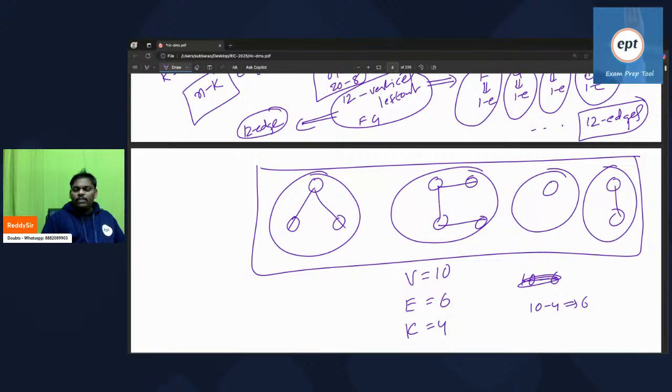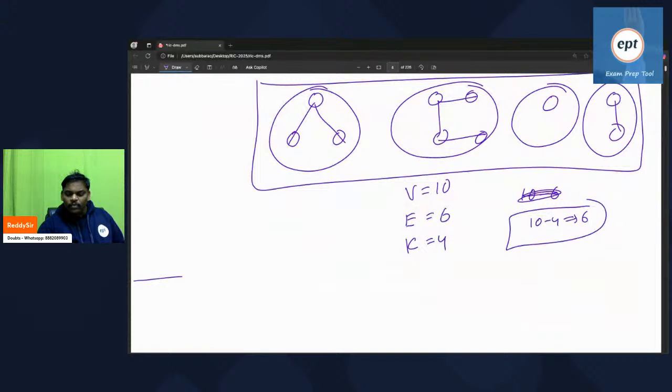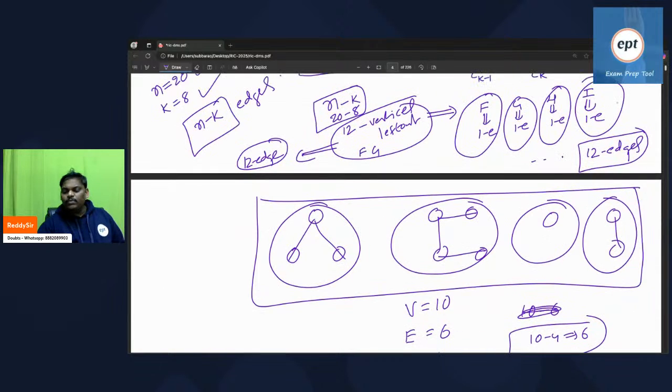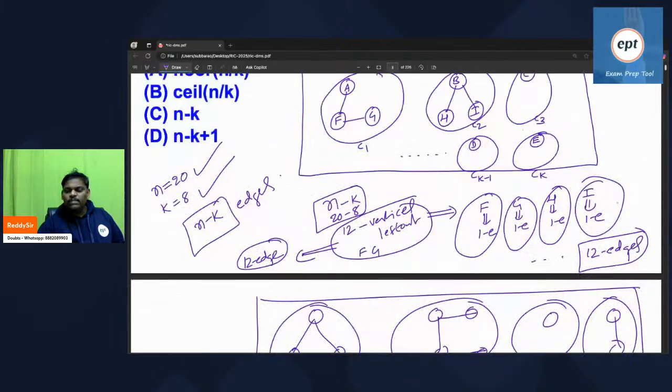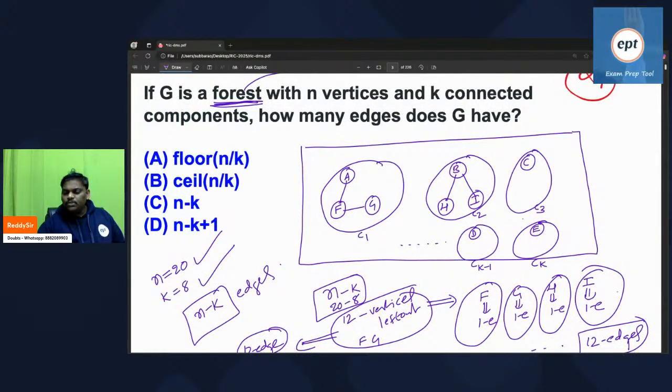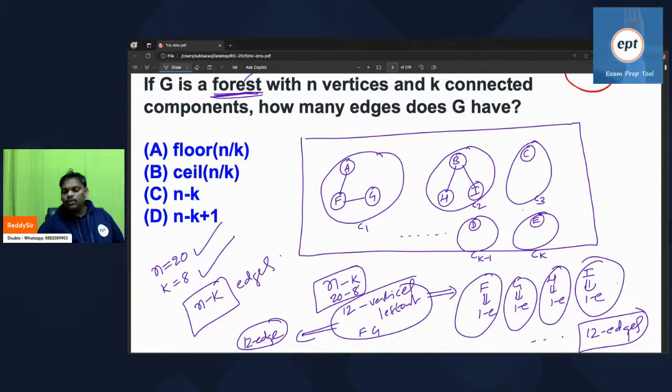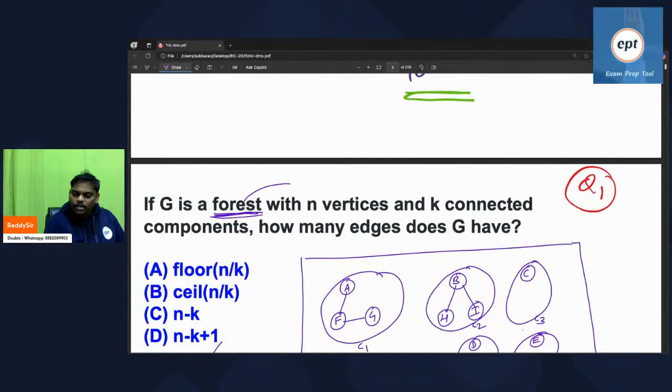Same thing. Some people did a numerical example, and that is also okay. Do whatever way you want, but do it meaningfully. This is almost the proof for this, and it will be useful for further problems also. Please take care. Today onwards, remember, a forest is nothing but a collection of trees. Try to understand this.